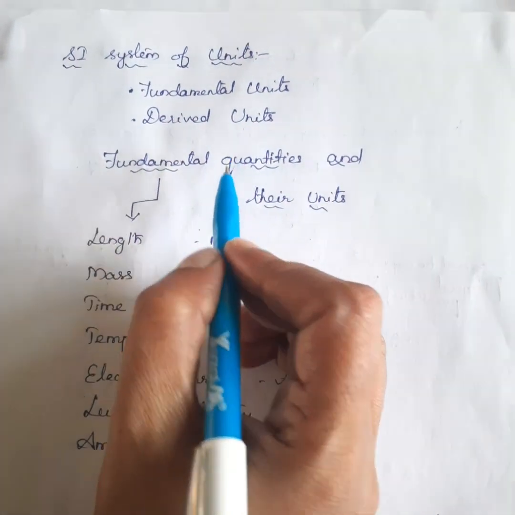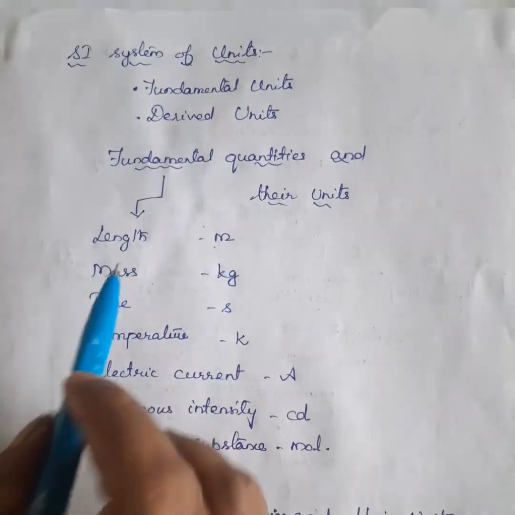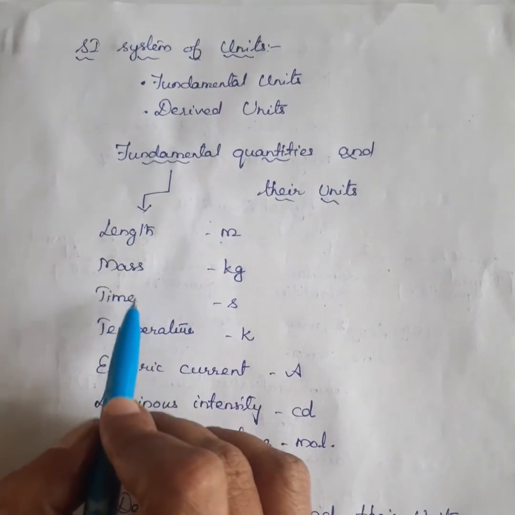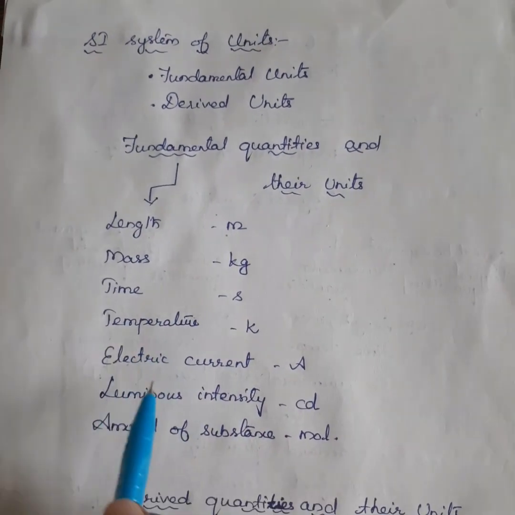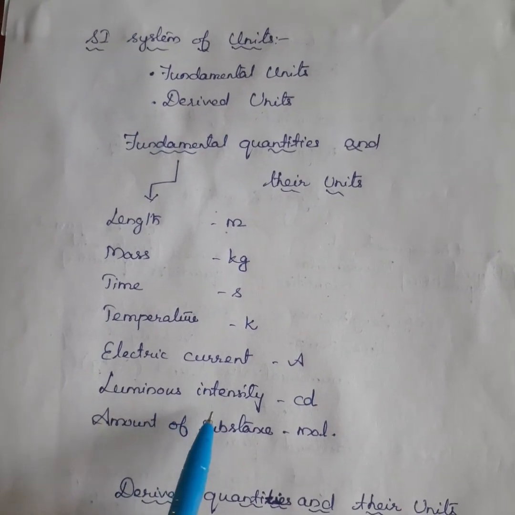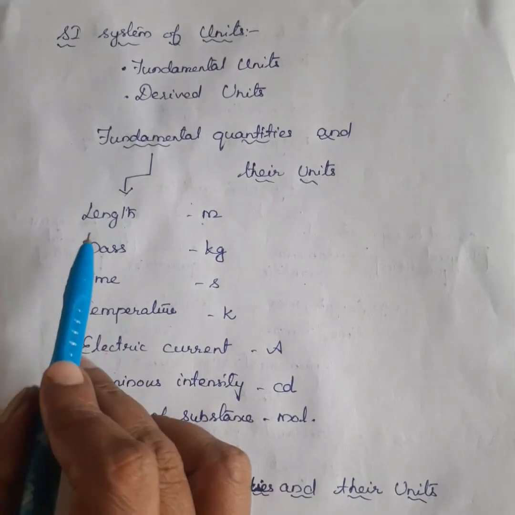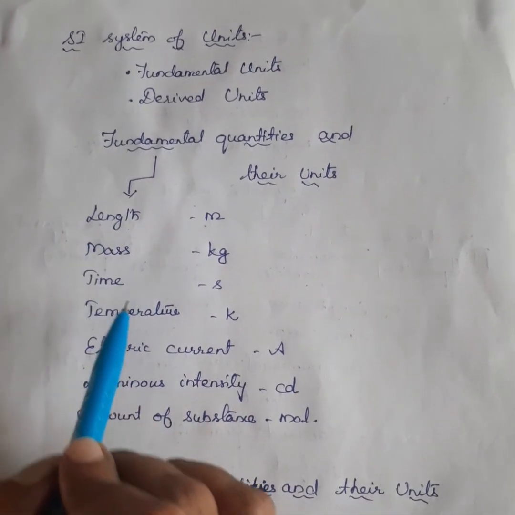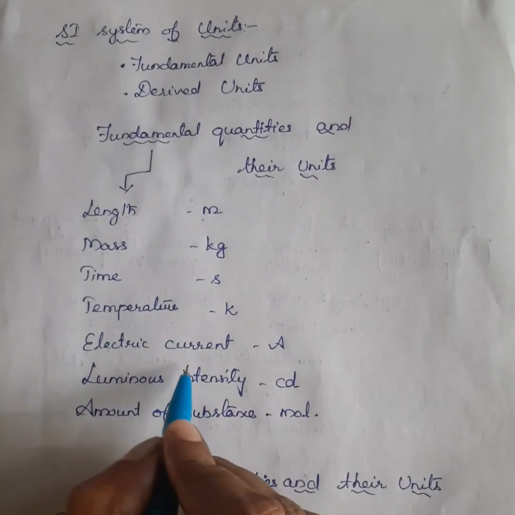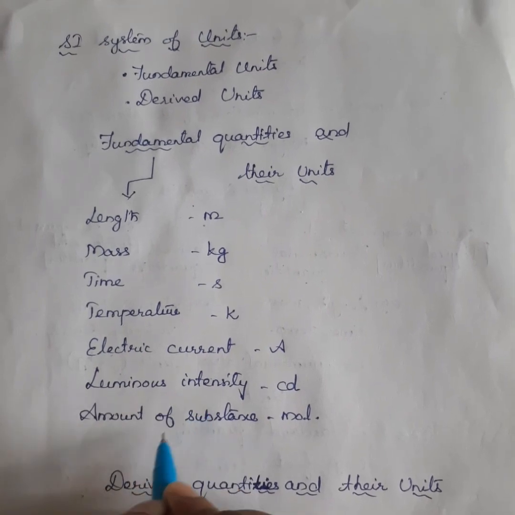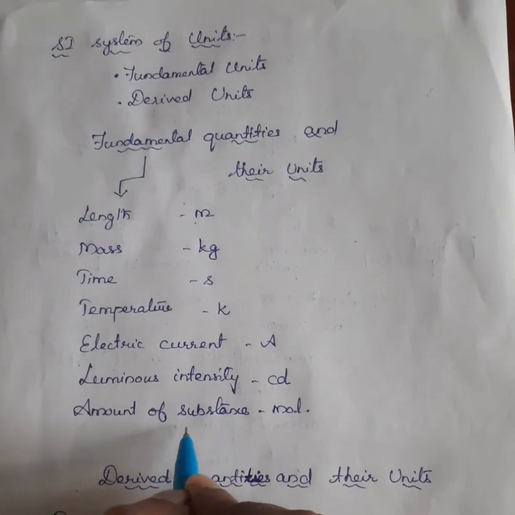What are the 7 fundamental quantities? Length, mass, time, temperature, electric current, luminous intensity, amount of substance.